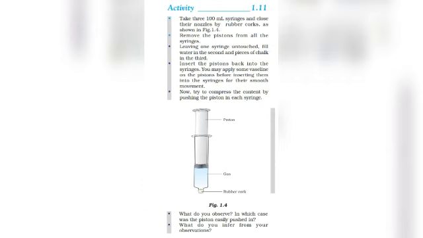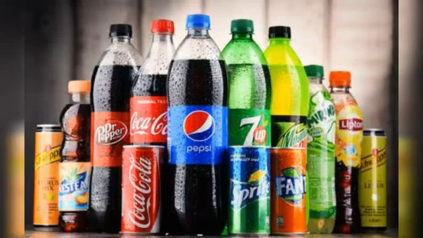The property is compressibility. We can easily compress them because the particle movement is high in gaseous substances compared with that of liquids and solids. Here it moves with a random speed. This is another example to show compressibility. When we open these bottles, we can hear a sound, right? That is because the gaseous substance is dissolved and compressed in it. When we open the bottles, we hear the sound indicating the movement of gaseous particles with a random speed.